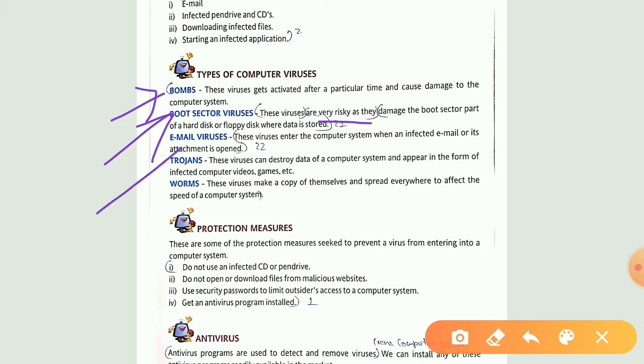Now see the third one, email viruses. These viruses enter the computer system when an infected email or attachment is opened. Yes, the viruses that are related to your emails are known as your email viruses.